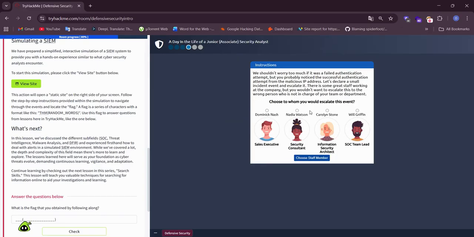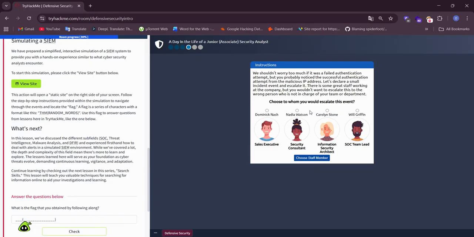Next. We shouldn't worry too much if it was a failed authentication attempt, but you probably noticed the successful authentication attempt from the malicious IP address.